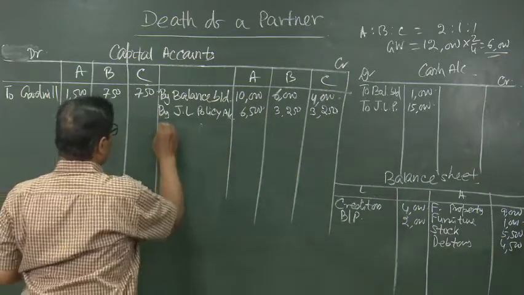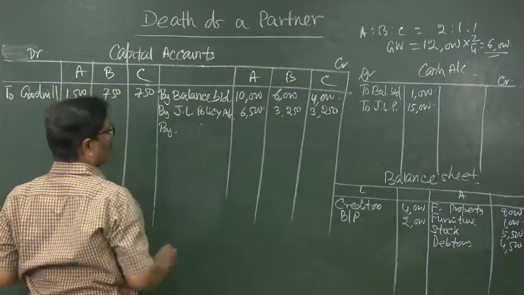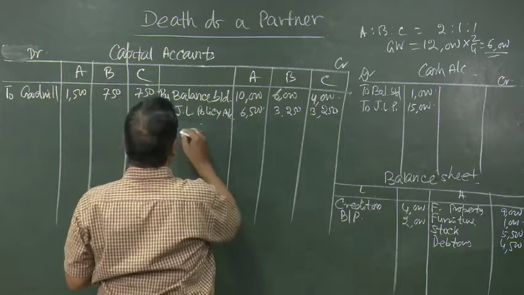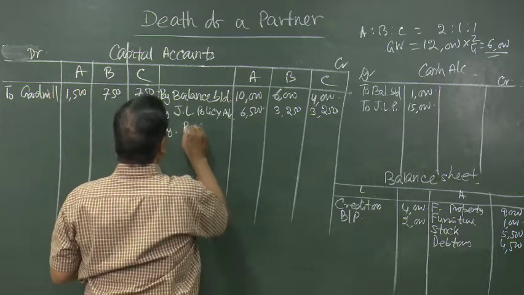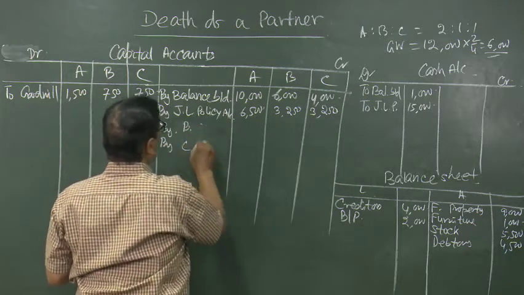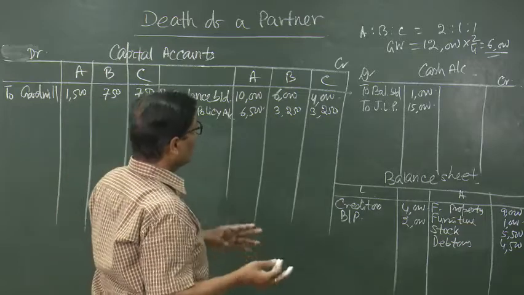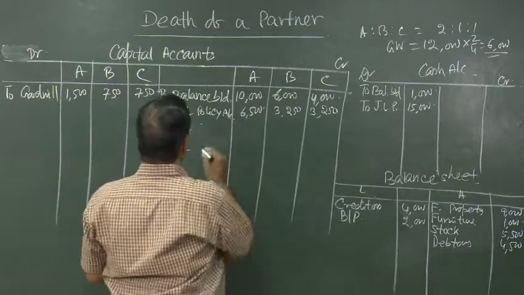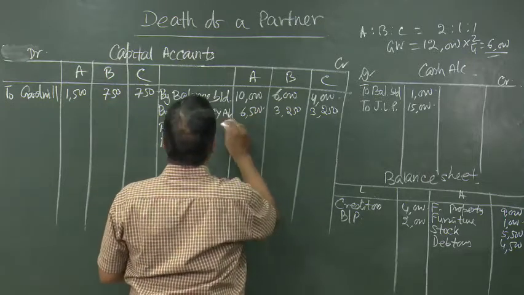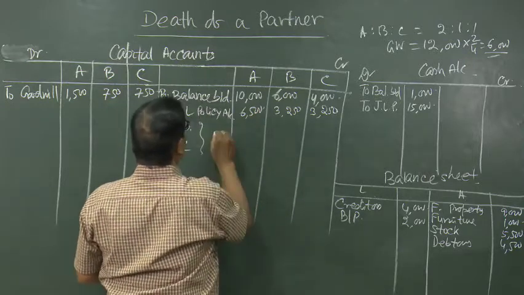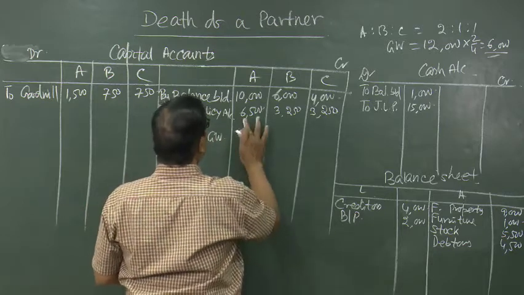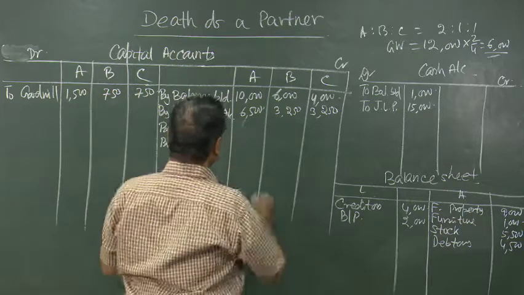His capital account is credited by B and C. How much? 6,000 in the gaining ratio, that is 1:1 again. So, A's account will be credited by B and C towards goodwill, 6,000 means 3,000, 3,000.